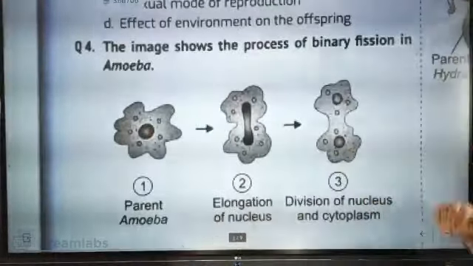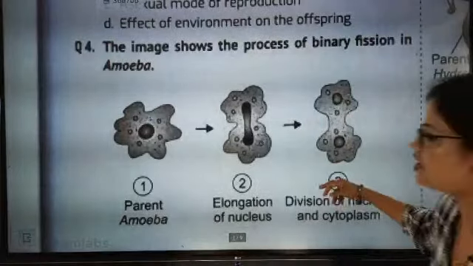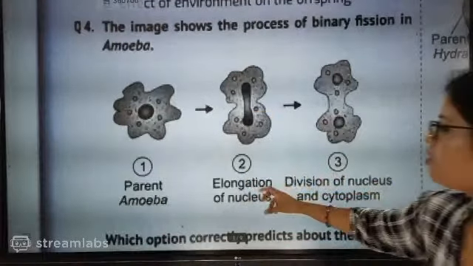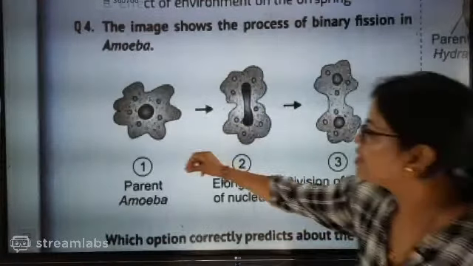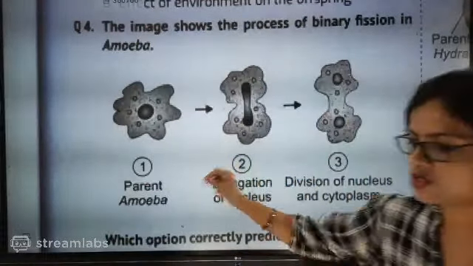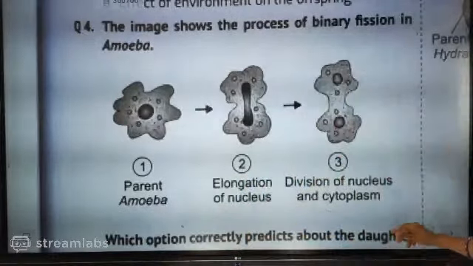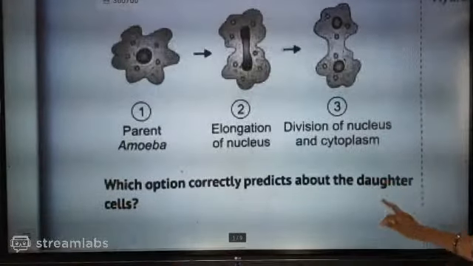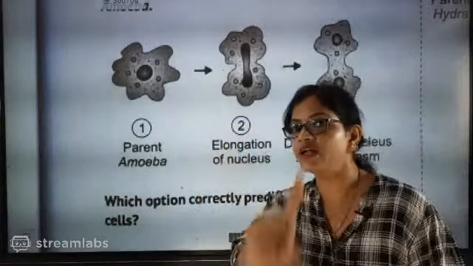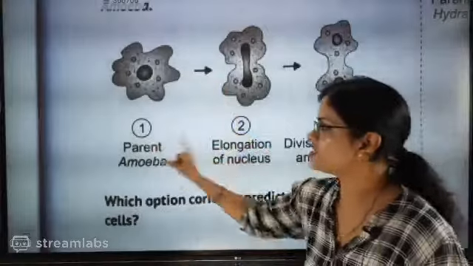Now see this one. The image shows the process of binary fission in amoeba. Parent is there. Elongation of nucleus will be there. Division of nucleus and cytoplasm will be there. This is phase 1, 2, 3, and that is over. Now go for the question. Which option correctly predicts about the daughter cell? You have seen the three structures.